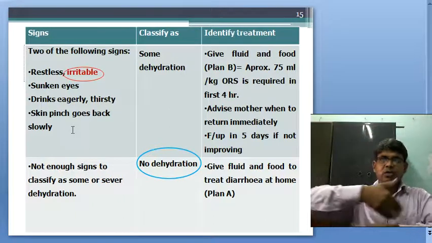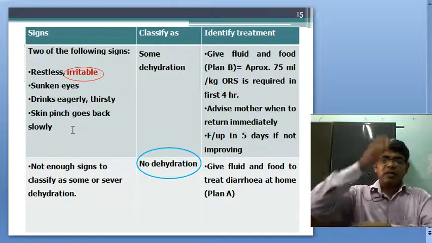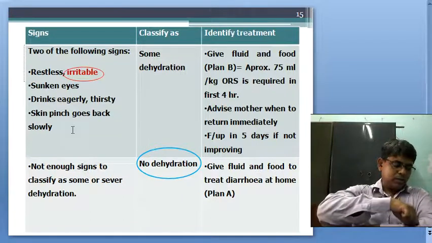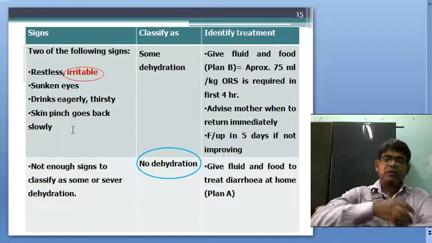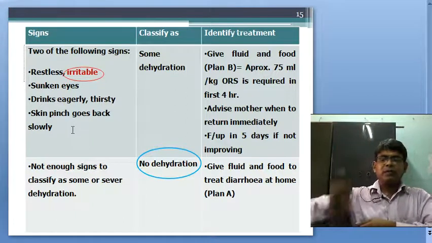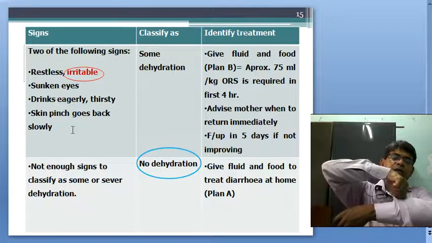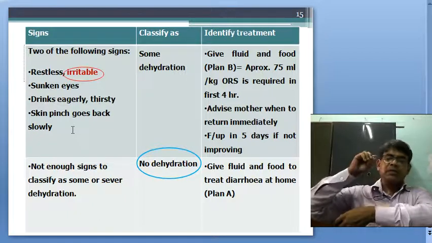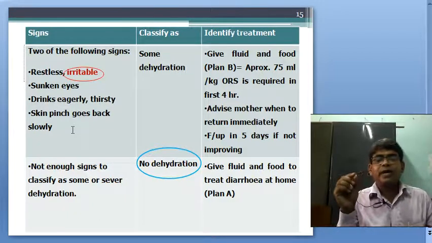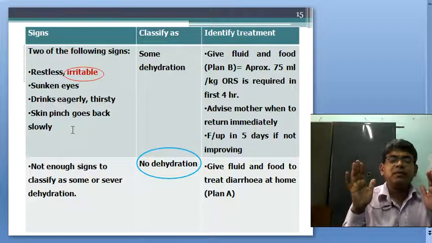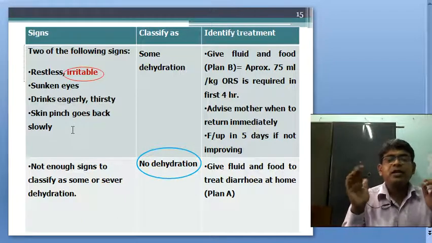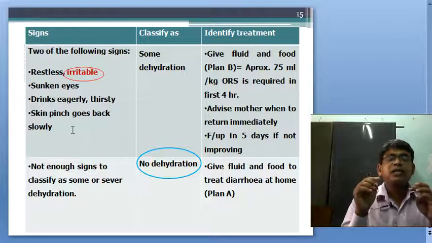not horizontal but vertical to the skin fold, alongside the baby's umbilicus, and the full thickness of skin should be taken up and released. If it goes back in no time, that is normal. If there is dehydration and it goes back slowly, it means it goes back within 2 seconds.